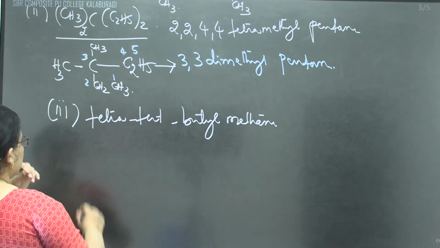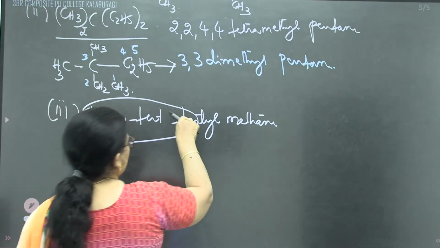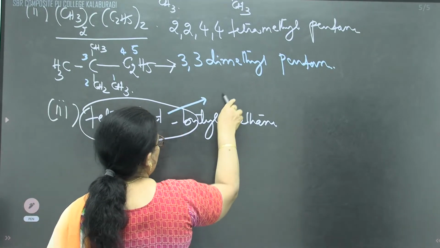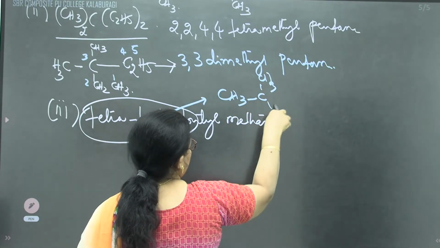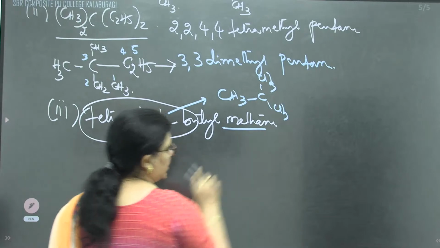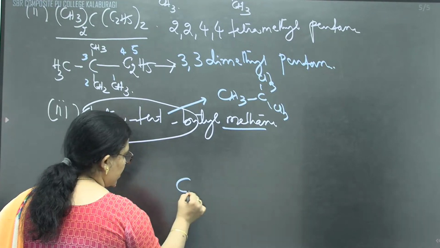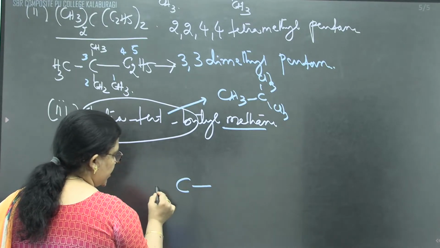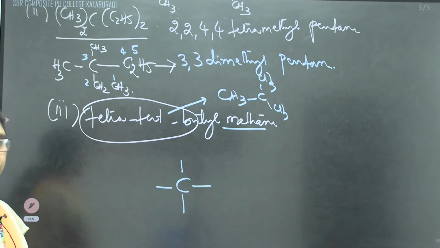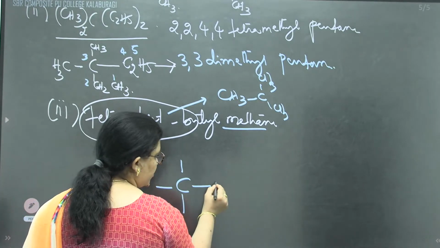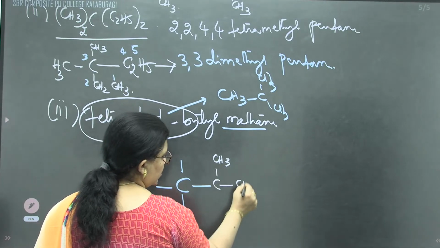Okay. We'll write tetra tertiary butyl. When it comes, you need to remember that 4 atoms are there which are tertiary. The parental chain is methane, so I should write methane at the center. On all 4 sides, 4 tertiary butyl groups are there. Correct? 4 tertiary butyl. 1, 2, 3, 4.